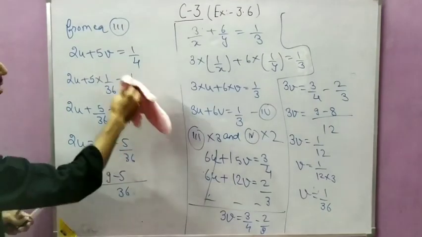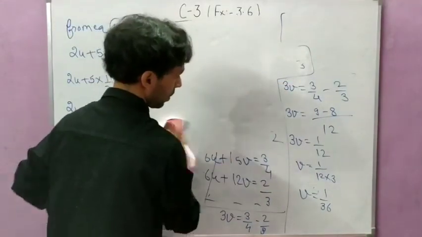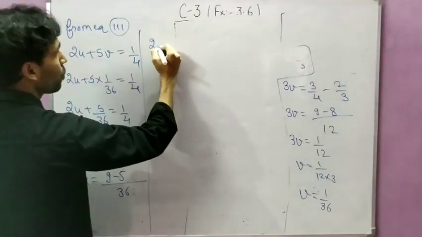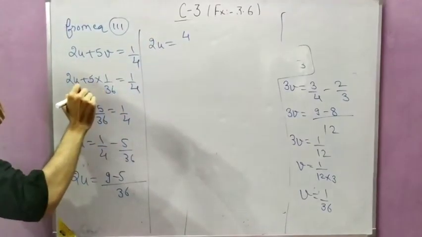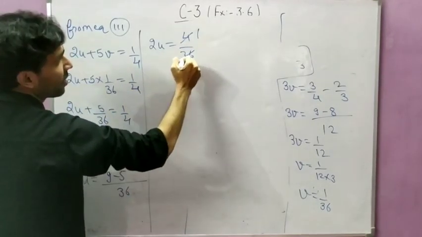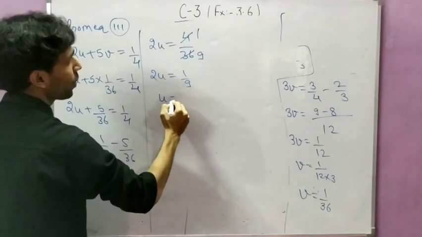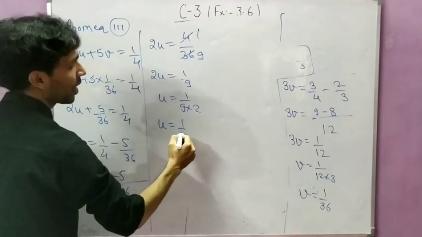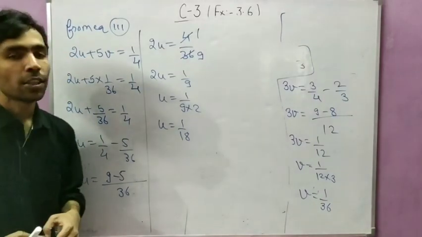I hope you understood this part. So 2u equal to 4 upon 36. So this 4 will divide 36 nine times. So 2u equal to 1 by 9. So u equal to 1 by 9 into 2, because this 2 will multiply to this side. So u equal to 1 by 18. So the value of u is 1 by 18 and the value of v is 1 by 36.